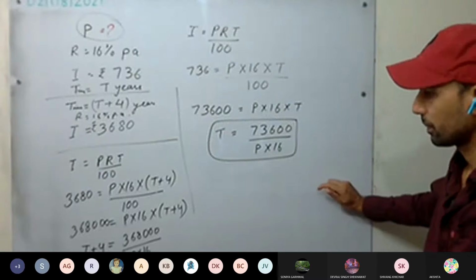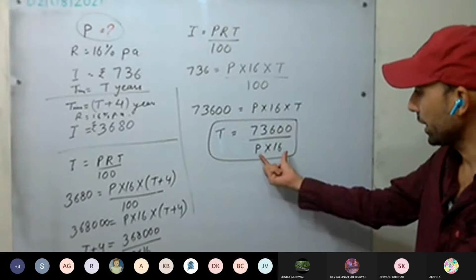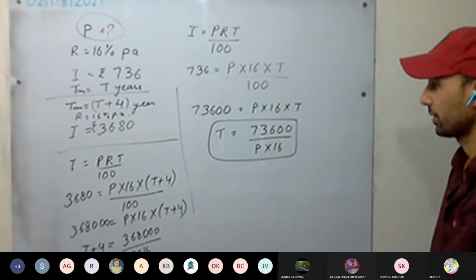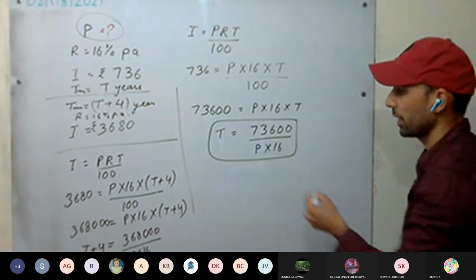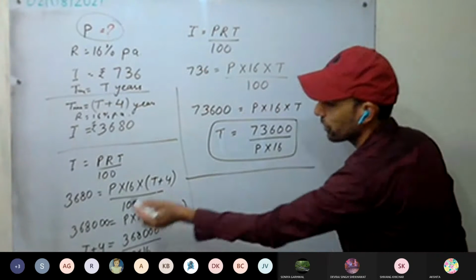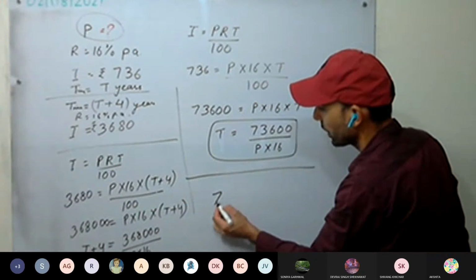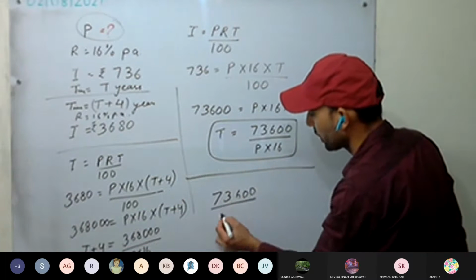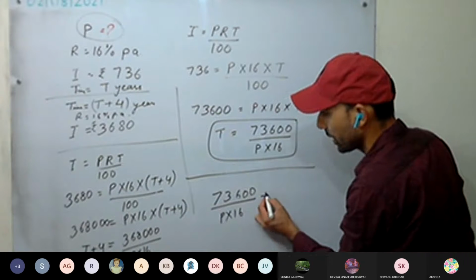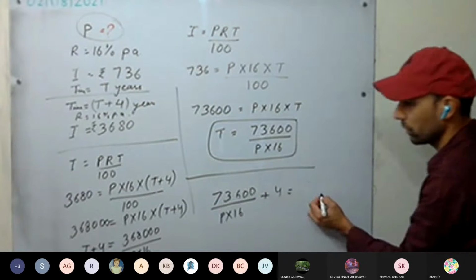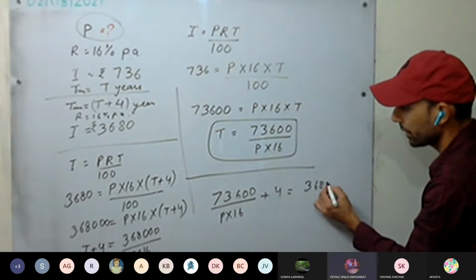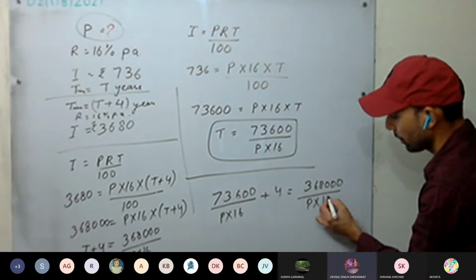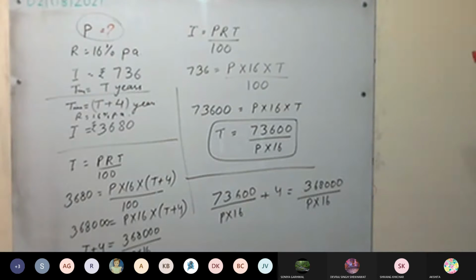Now, instead of T, we put this one here and solve. From this equation, we are going to put T there. So it will be 73600 upon P into 16 plus 4 equals 368000 upon P into 16. Solve it, everyone.